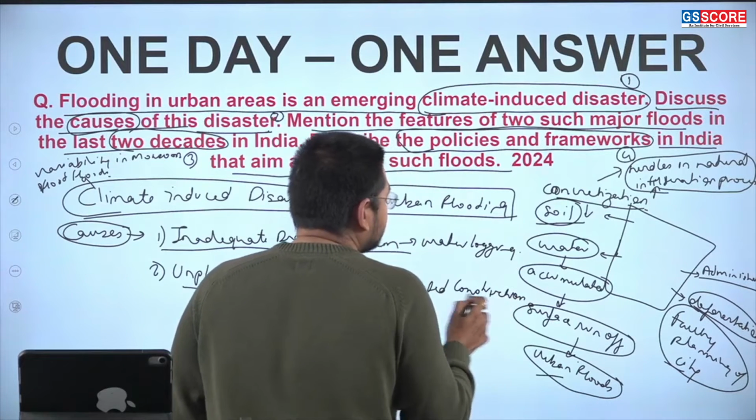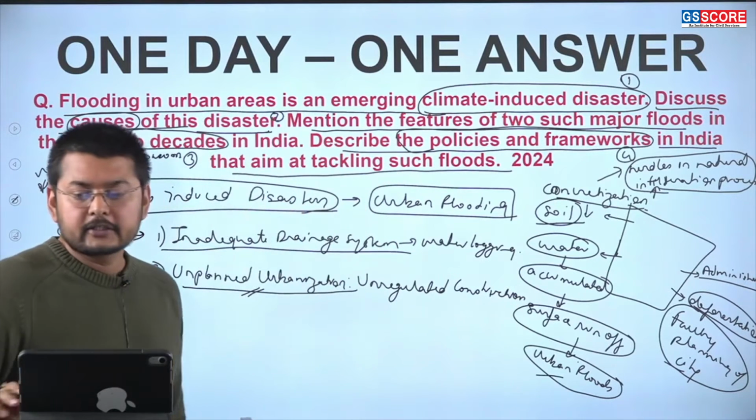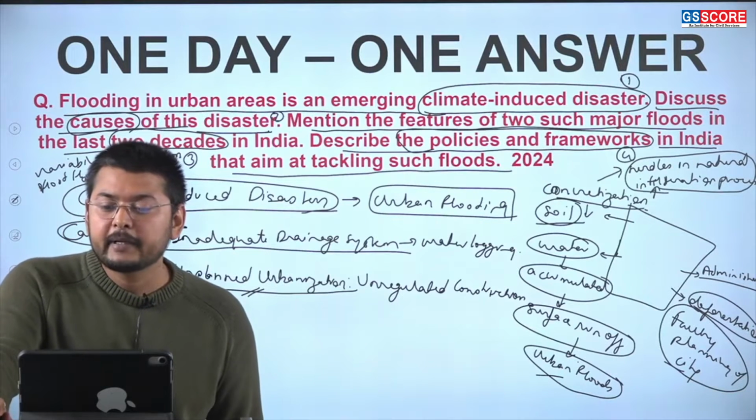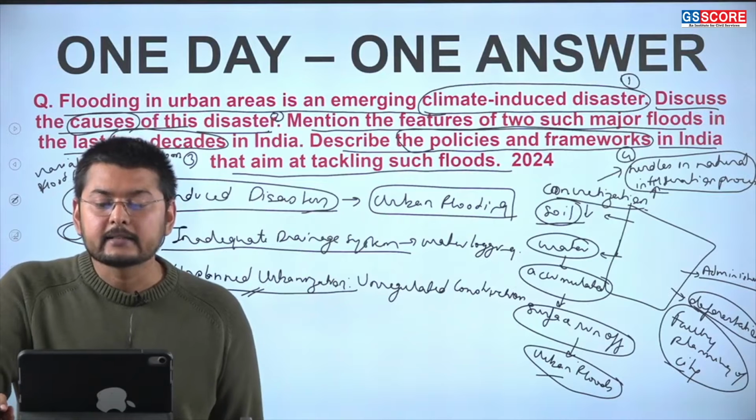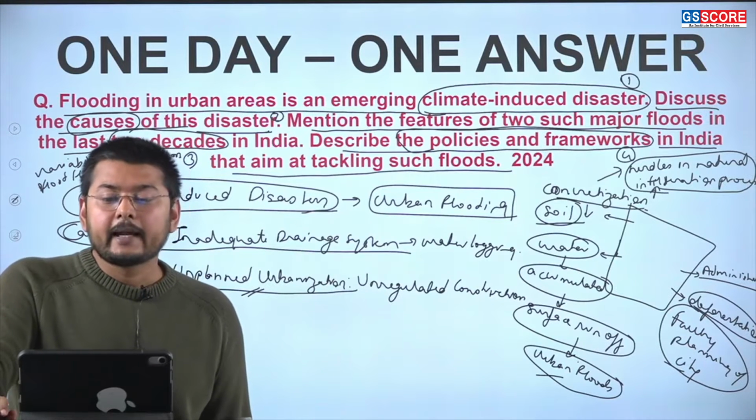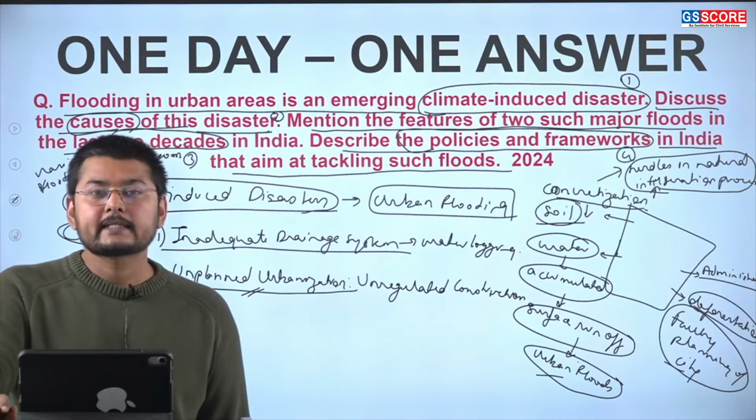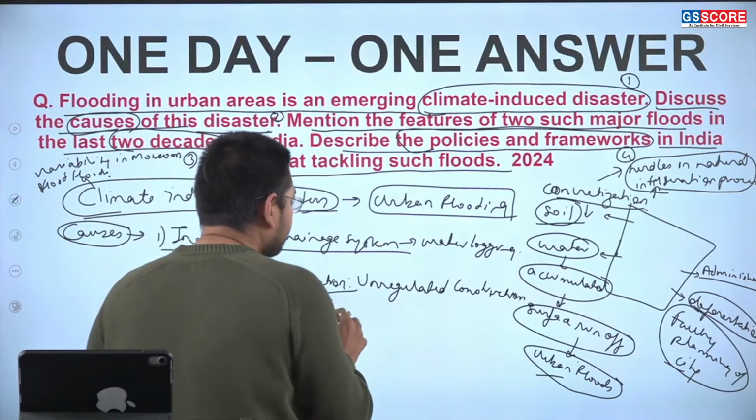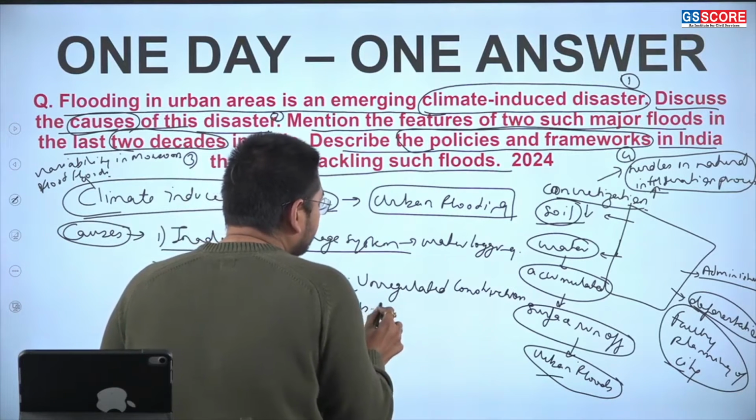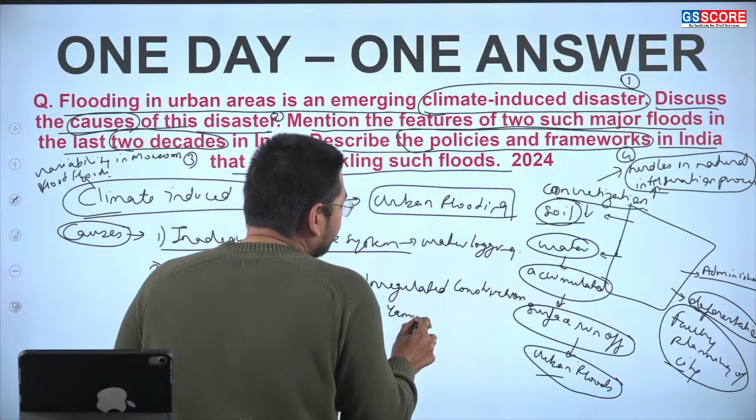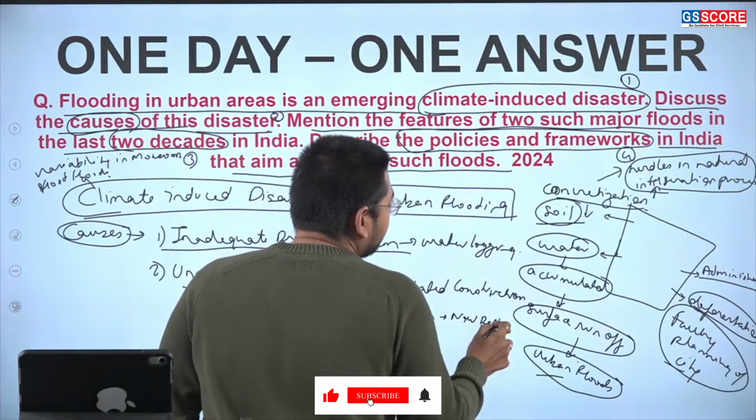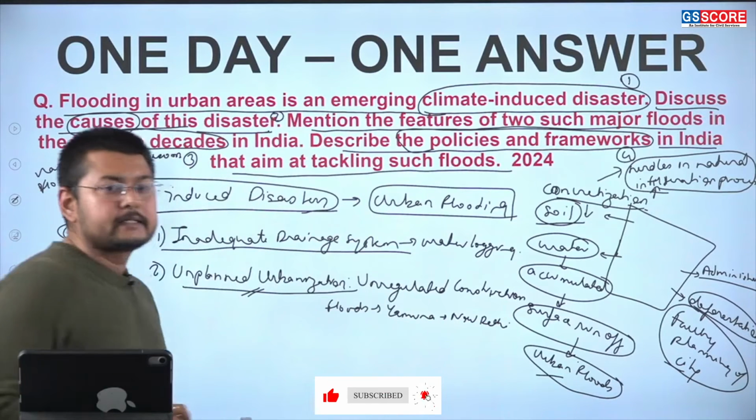The unregulated construction occurred. This unregulated construction therefore also resulted in the encroachment on the natural drainage channels, certain wetlands and floodplains, which has exacerbated the flooding risk. For example, the recent floods of Yamuna in New Delhi. This is one of the very good examples.